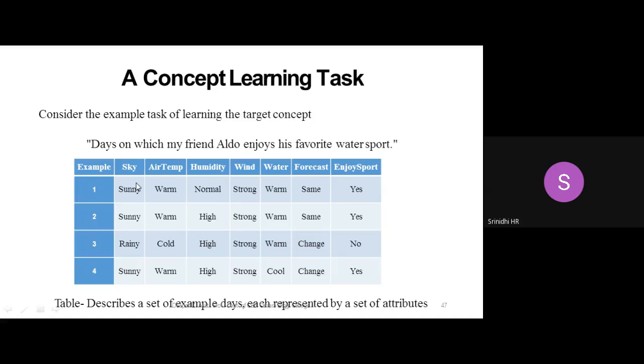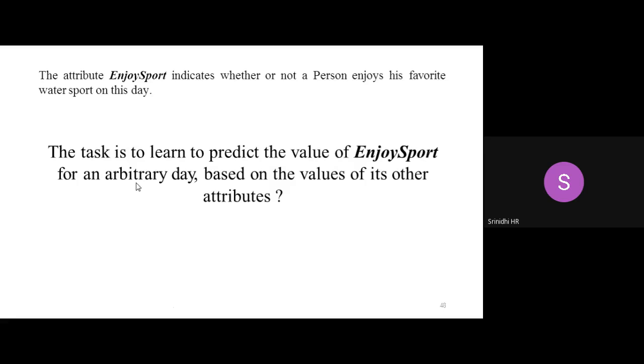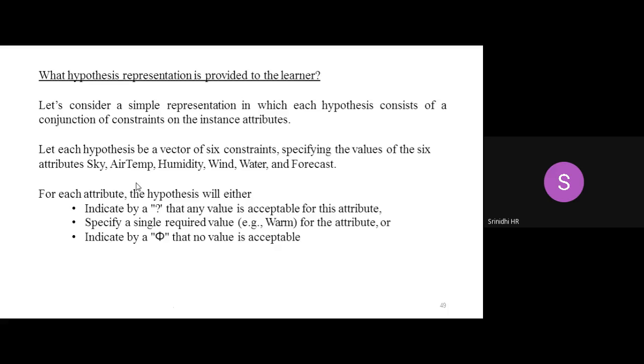Okay, so this is the set of examples for which my target concept is enjoying the sport. Enjoying the sport is my target concept. Whether he is enjoying or not is my positive example and negative example, so positive instance or negative instance. My attribute EnjoySport here indicates whether a person enjoys his favorite sport on this day. So my main task here is to learn whether he is enjoying the sport or not. We'll confine our discussion here.